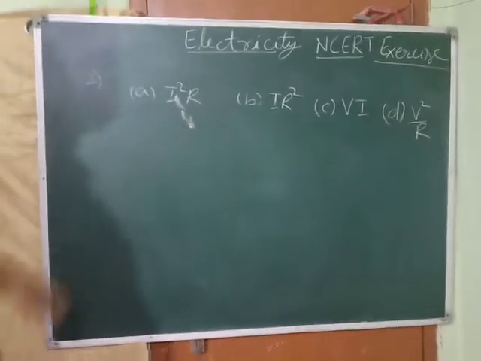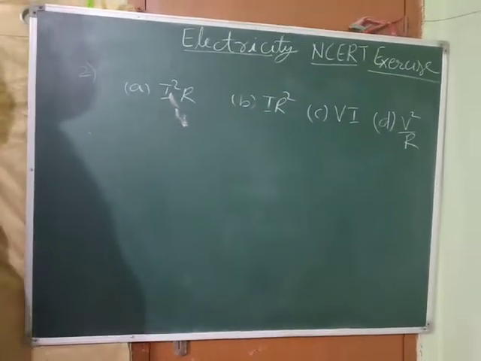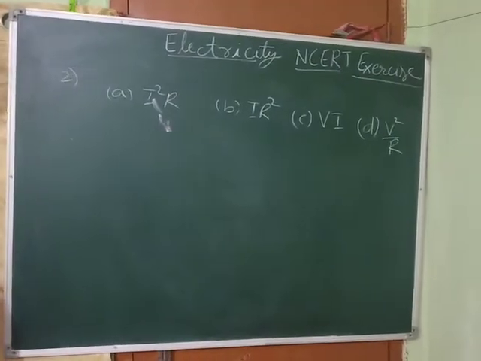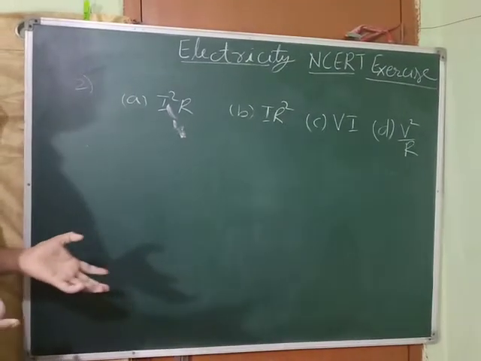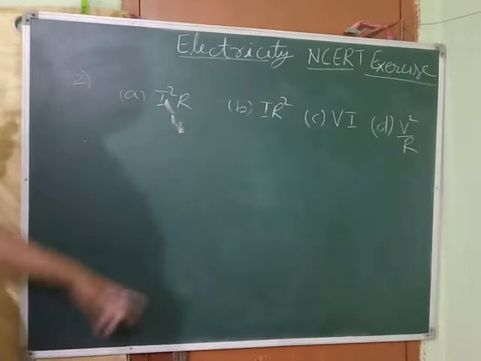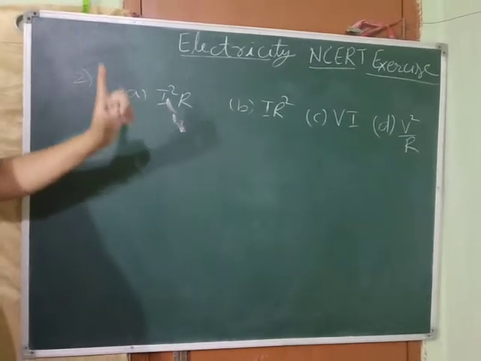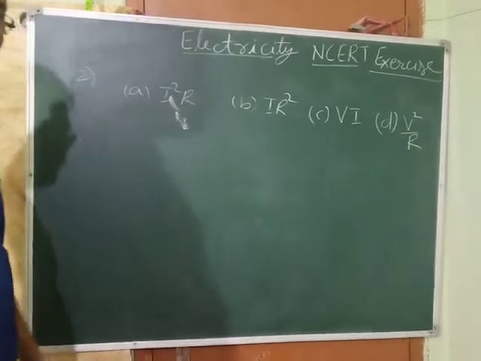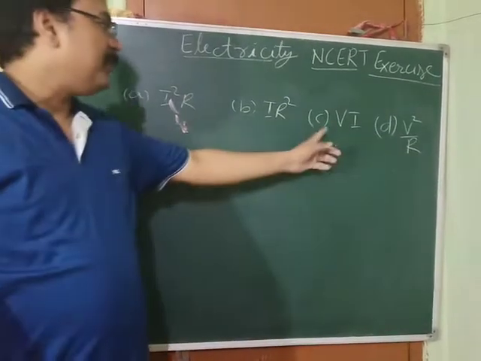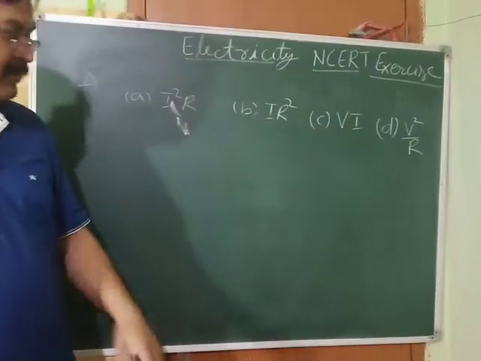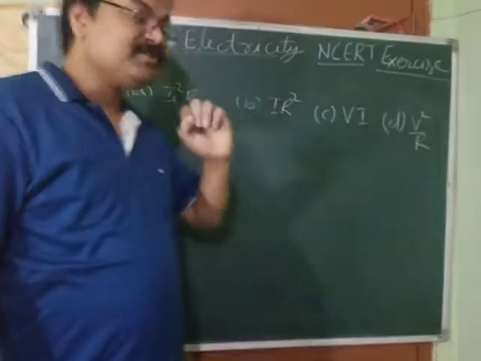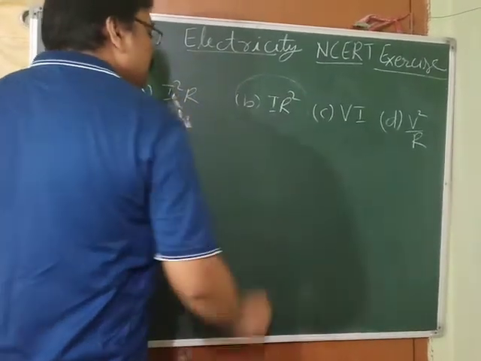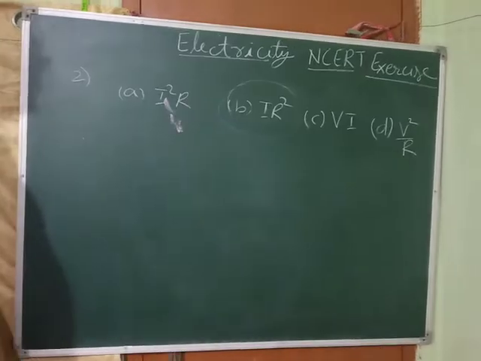And as far as question 2 is concerned, what they have asked is which of these is not the expression for power, electrical power. We have already derived three expressions for power. I square R is there, yes, obviously. I R square? We don't think so. VI? Okay, it is there. V square upon R? It is also there. That means this one is the odd one out. So B is your answer.